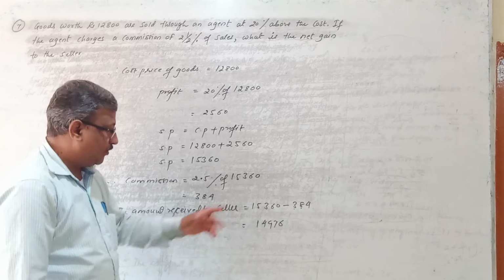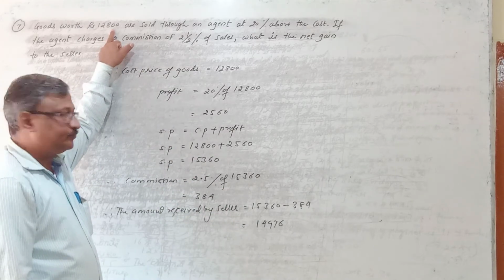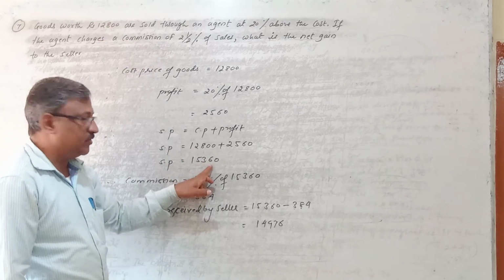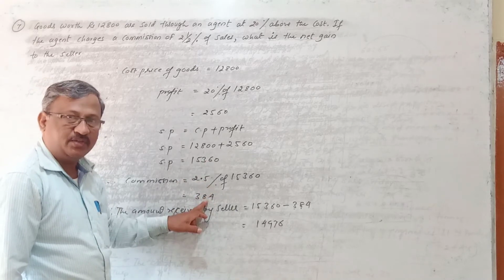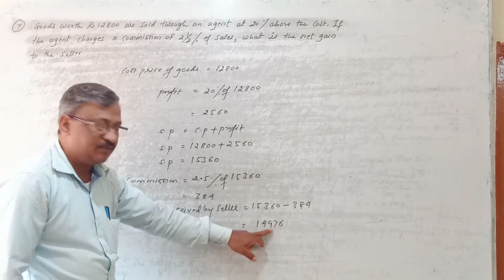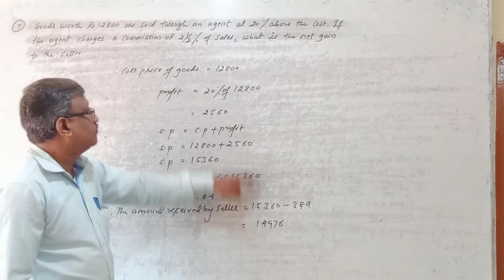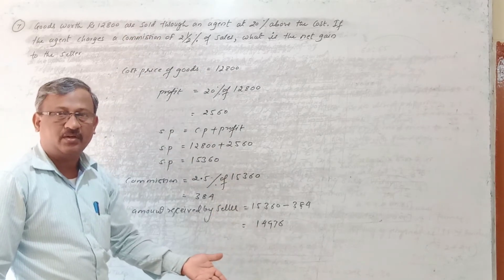This is the net amount received by the seller, by the owner, for the goods sold by the agent. Now you come back. What is the actual price of the goods? It is 12,800. And these goods are sold through an agent for 15,360 rupees. And from this, how much commission have we paid to the agent? 384. And after paying so much commission, what is the net amount received? It is 14,976 rupees. So the amount received is more than the actual price of the goods. That means the seller is in profit, right?